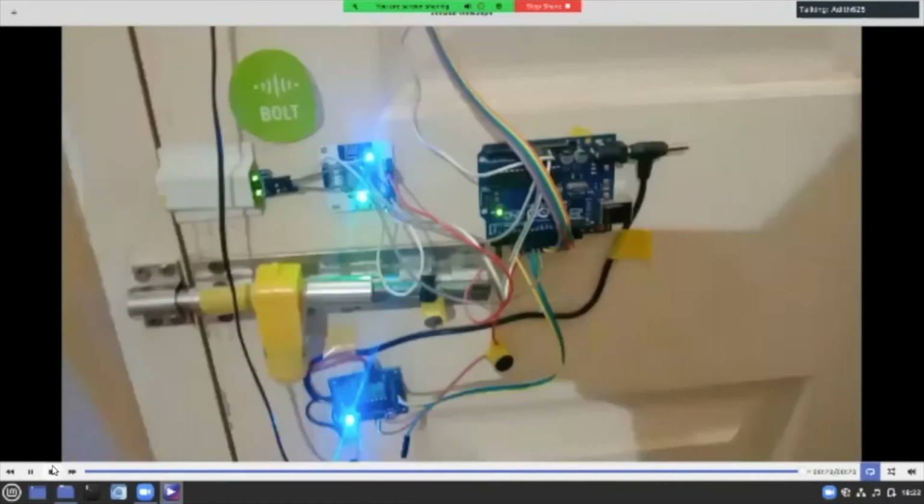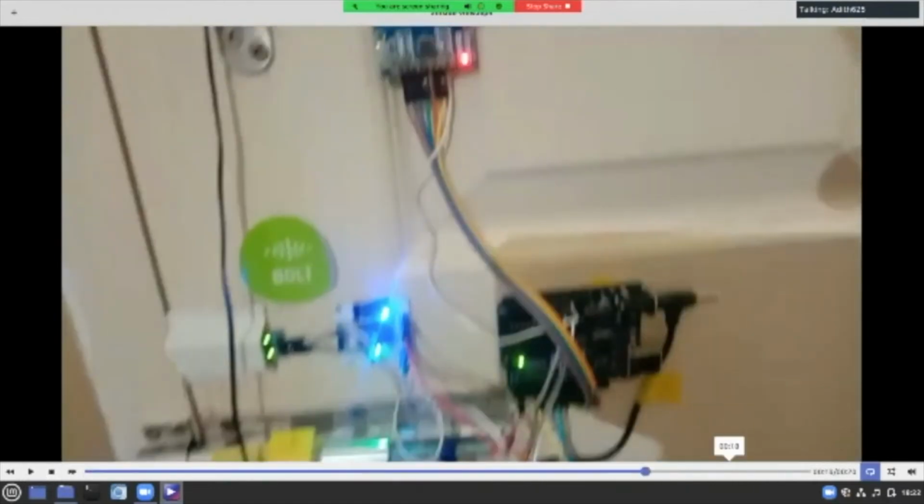So I hope you are able to see that on the infrared sensor, one of the LEDs turned off. And this is the output on the laptop screen, which shows that the person has entered or exited. So here user_3 has entered.